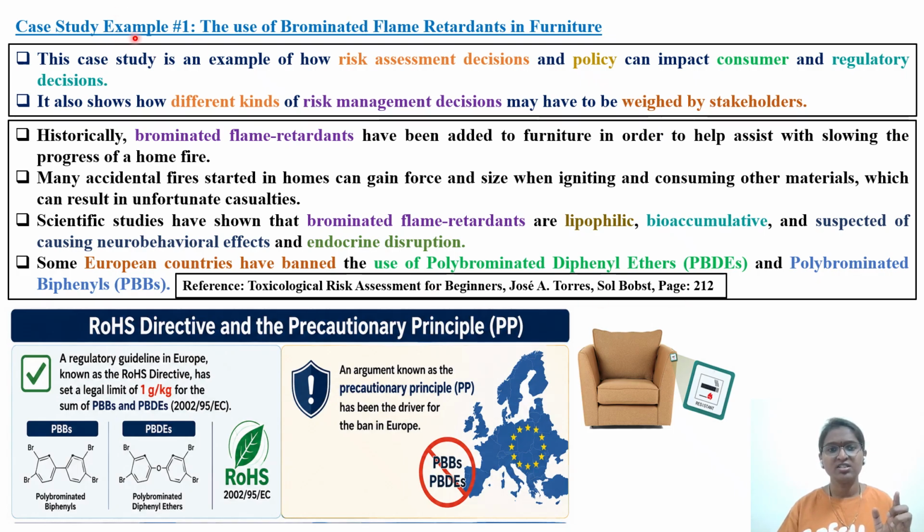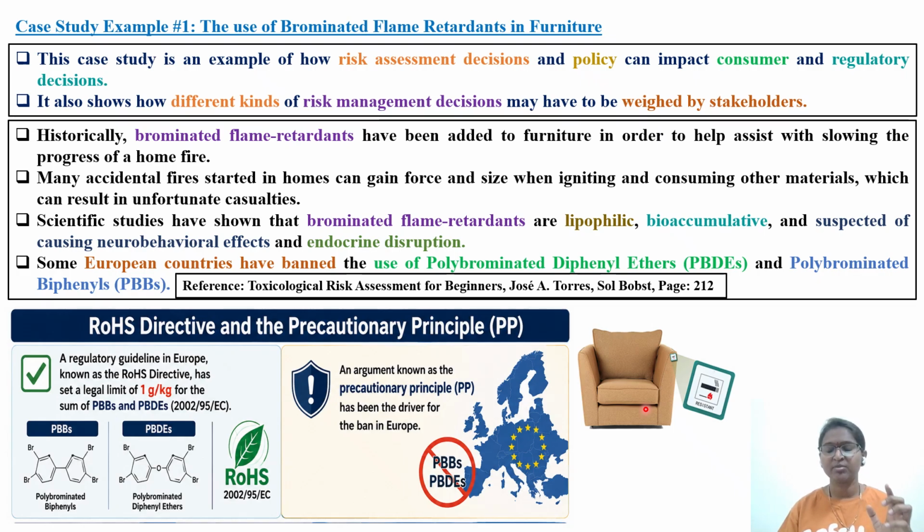The case study is example 1, the use of brominated flame retardants in furniture. The important concept in this example is about the manufacture of household furniture, what we use in our daily homes, particularly with respect to America.